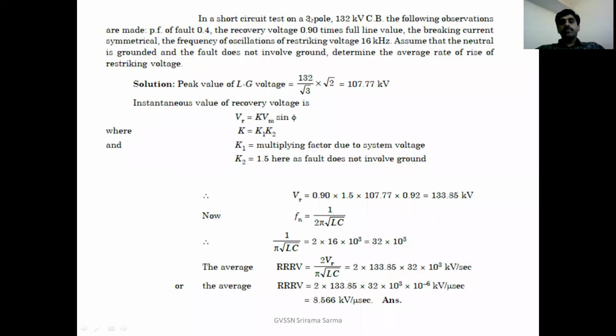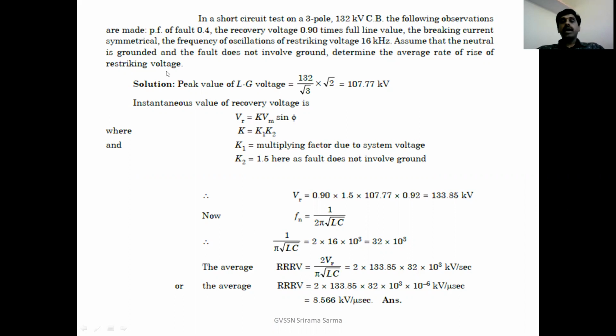In a short circuit test on a 3-phase, 3-pole 132 kV circuit breaker, the following observations are made. The power factor of the fault is 0.4, recovery voltage is 0.9 times the full line value, breaking current is symmetrical, and the frequency of oscillations of restriking voltage is 16 kilohertz. Assume that the neutral is grounded and the fault does not involve ground. Determine the average rate of rise of restriking voltage.